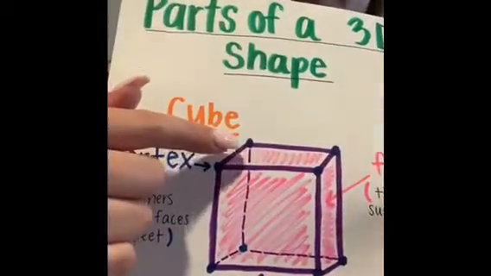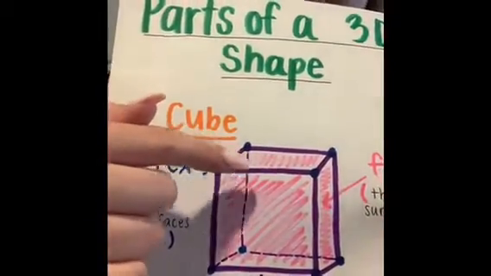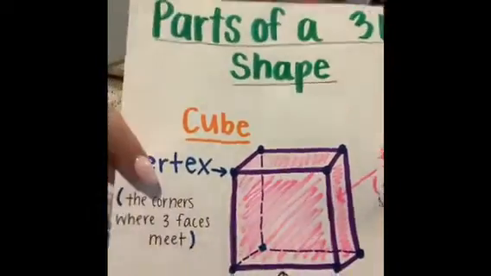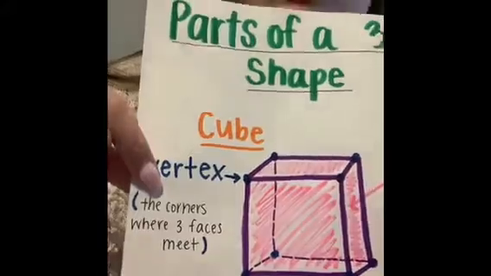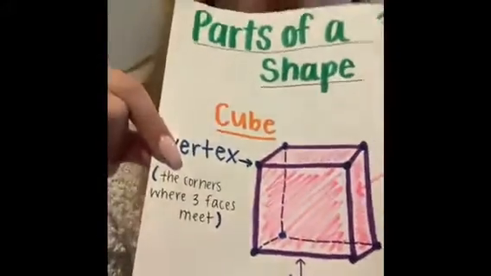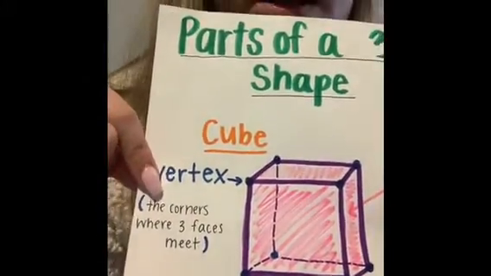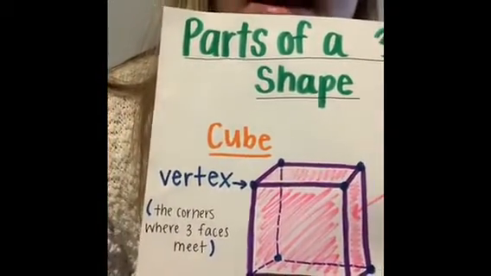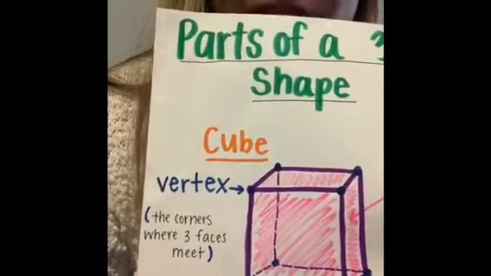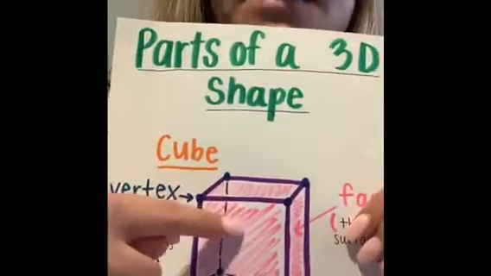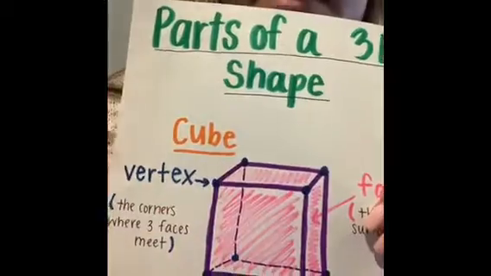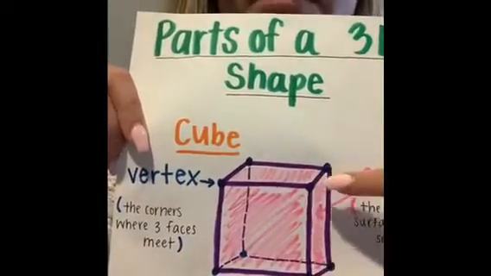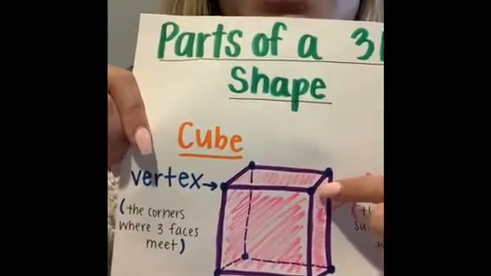So if we were to take a ruler and measure every edge on this cube, then it would be an equal length. And so then the last one is a vertex. And you guys know what a vertex is. The vertex is the point or the corner of a shape. But in a 3D shape, the vertex is a corner where 3 faces meet. Now, we just talked about faces. Faces are these pink flat surfaces. And so the vertex, let's look at this one right here. I know it's pointing to that one, but it's going to be easier for you guys to see on this one. So this is one vertex.